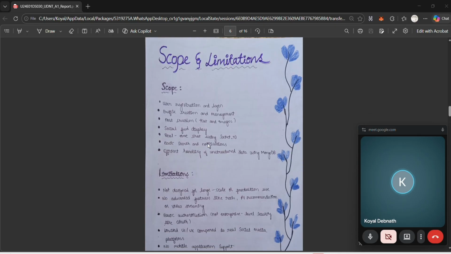So moving to the scope and limitations. The scope of the GM Insta project includes user registration and login, profile creation and management, post creation, like and comment, follow and unfollow, real-time chat, notification, stories. All these are the scope of my project.